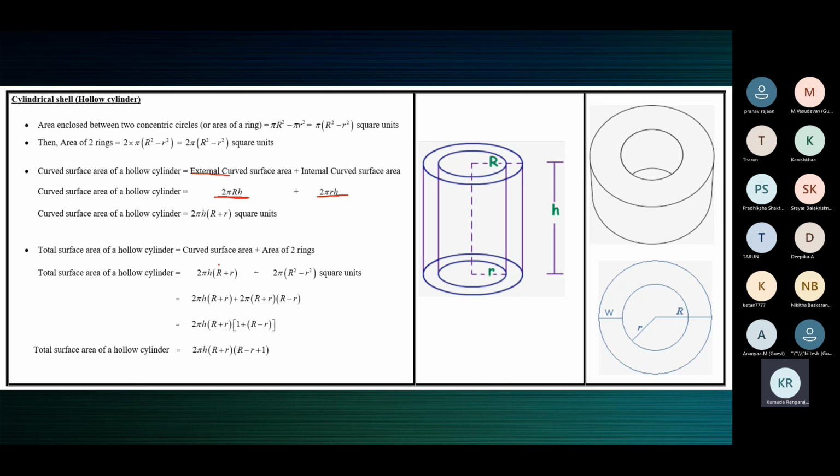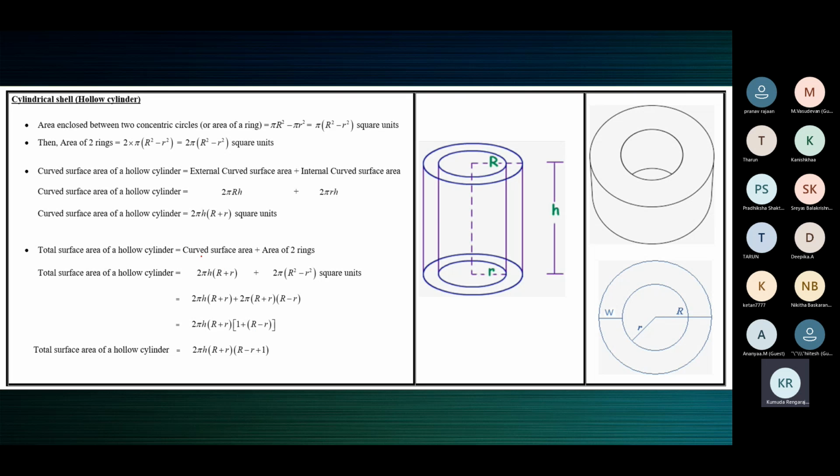Now the total surface area. For that, to the curved surface area, you should add the area of two rings. We understood there are four surfaces: inner CSA, outer CSA, area of the top ring, area of the bottom ring. If you add the area of the two rings, it becomes total surface area. If you don't add them, and take only CSA, it is the total curved surface area. So you can really understand the terms. Nothing really mathematical.